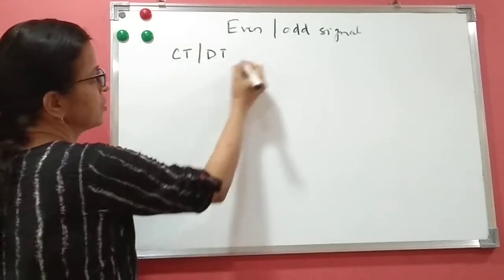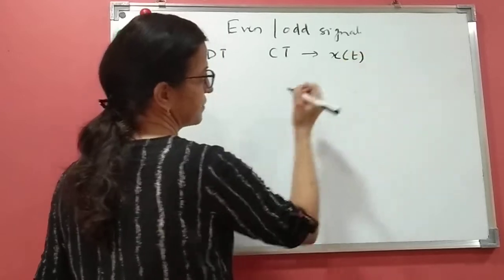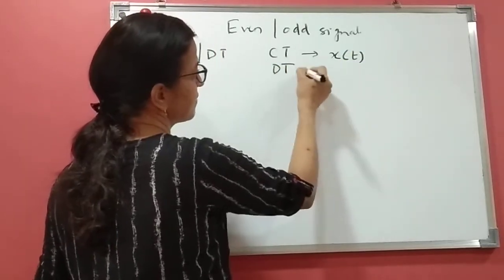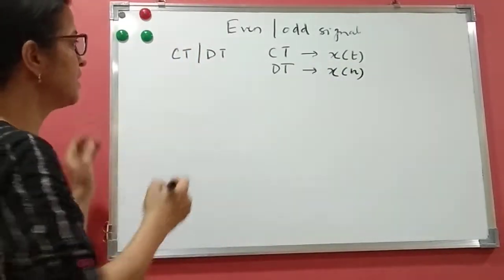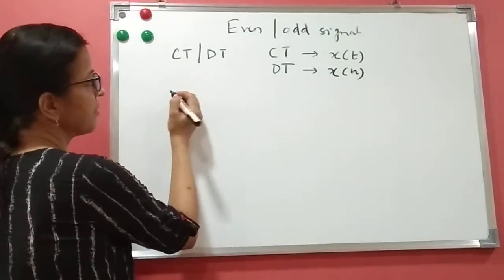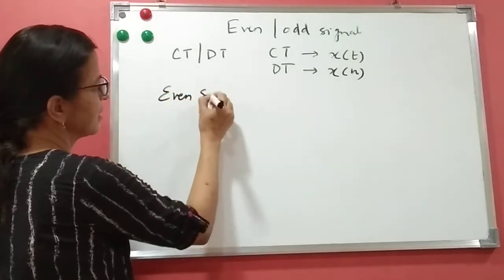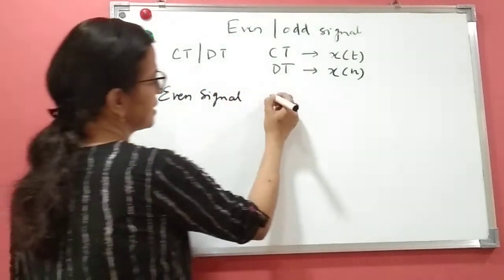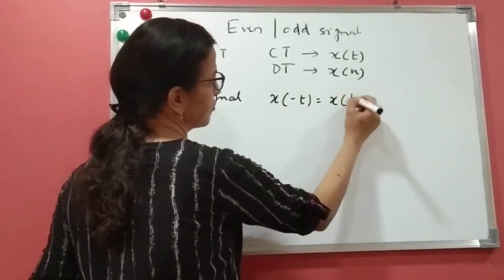Continuous time signal is defined by x of t, and discrete time signal is defined as x of n. Now what is an even signal? Even signal is symmetric signal, so even signal is written as x of minus t equals x of t.